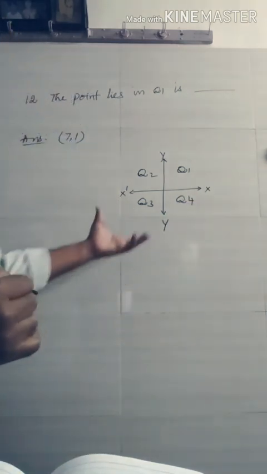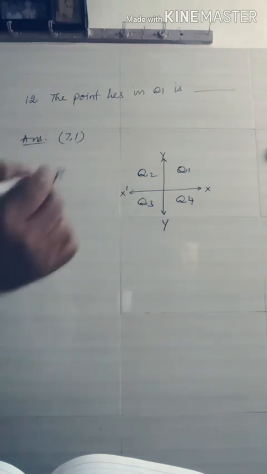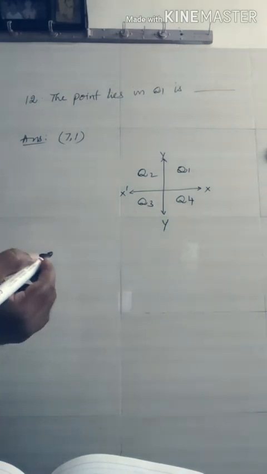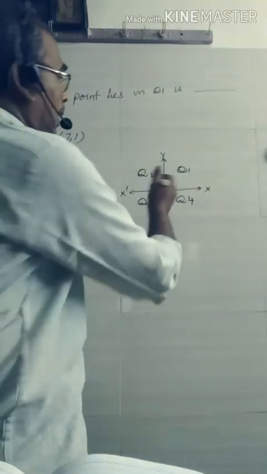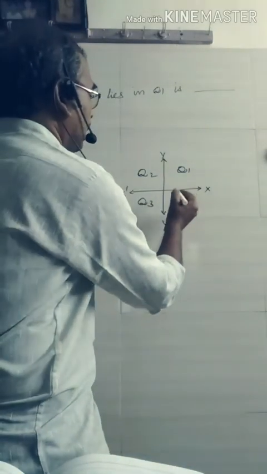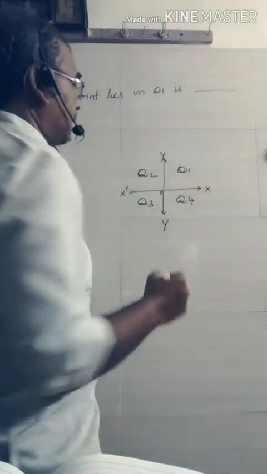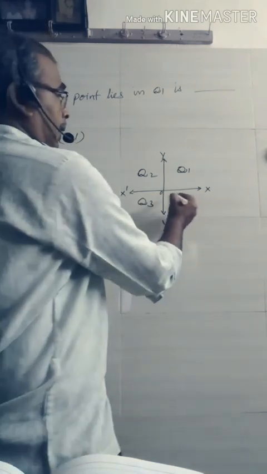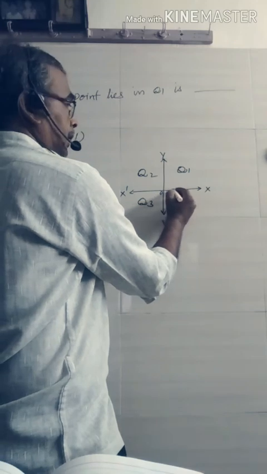You may recall this diagram. When you observe this diagram, you may simply recall what are the points in quadrant 1, what are in quadrant 2, like that. Here these two axes, x-axis and y-axis, intersect at a point that is called the origin. This is the positive x-axis. These are positive integers.